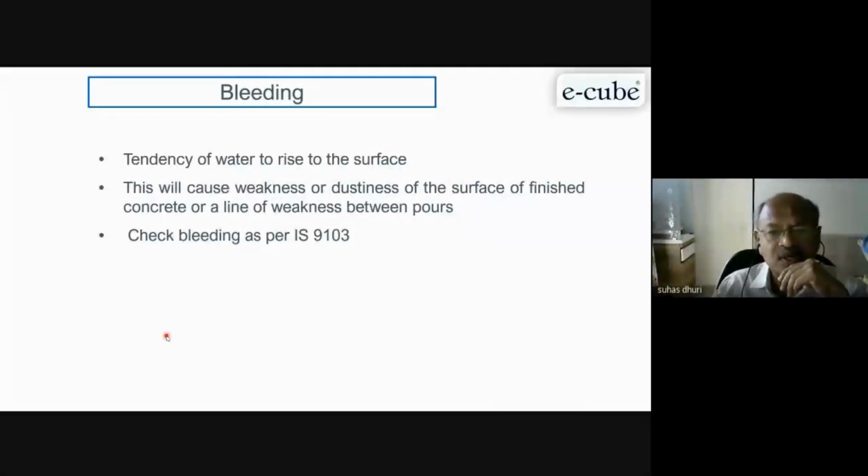And that top surface, having a very high water binder ratio, becomes weak and also gives a dusty nature. This method is given in 9103, which is the code for admixtures, and it is also included in your latest 1199 code.